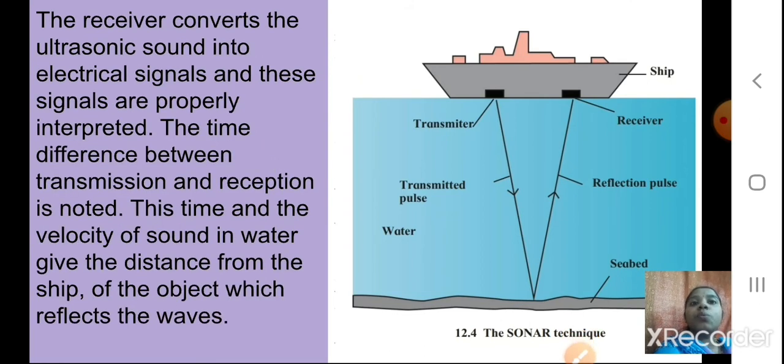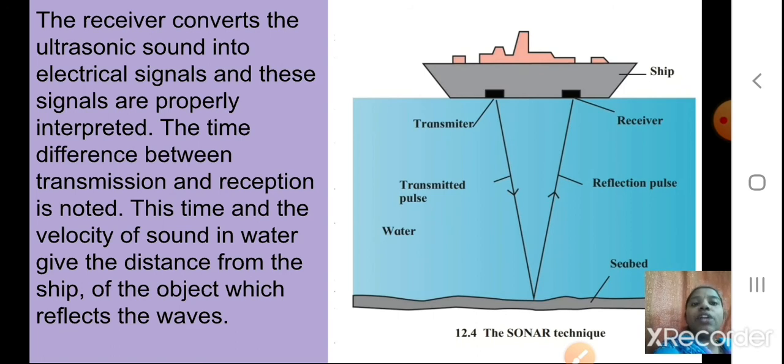The receiver converts the ultrasonic sound into electrical signals, and these signals are properly interpreted. The time difference between transmission and reception is noted, that is, how much time the sound took to be transmitted and come back.